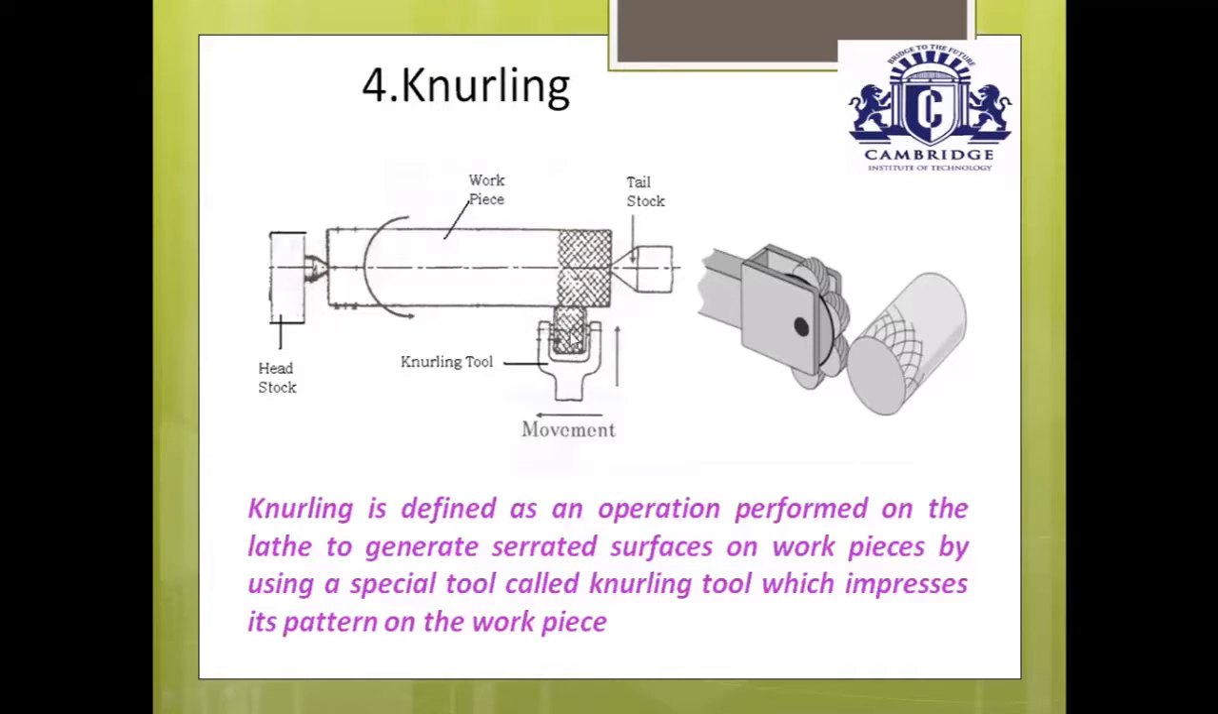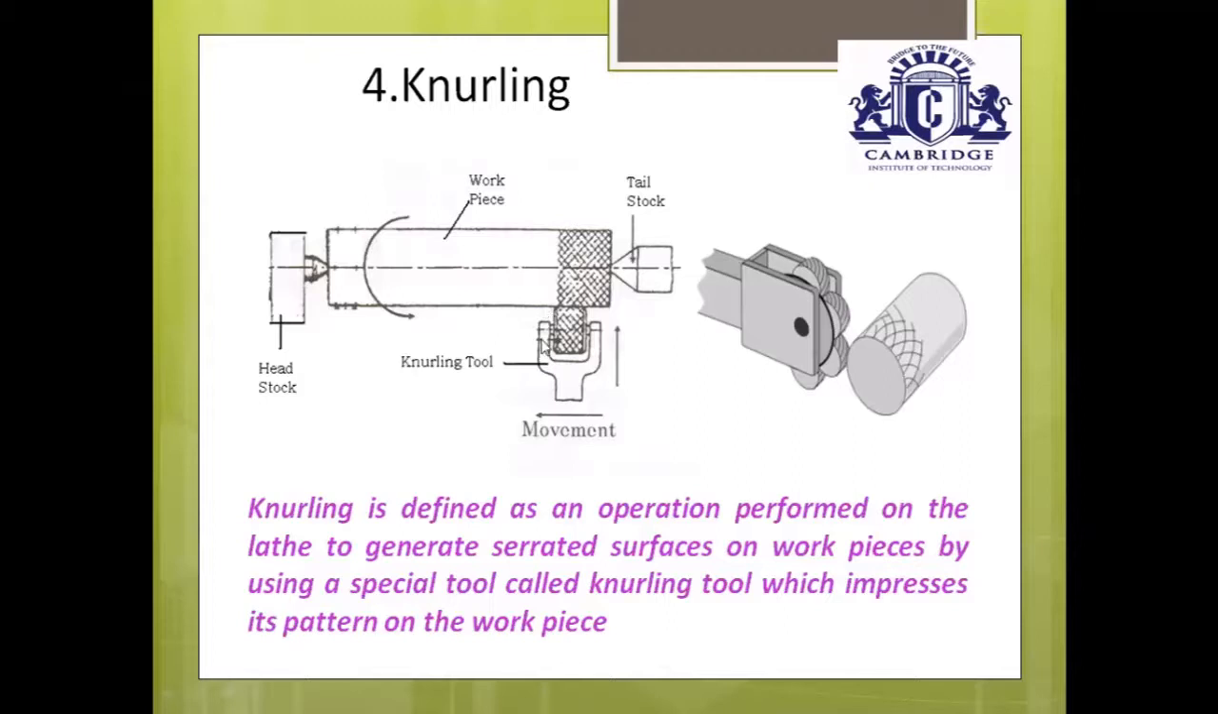Once you switch on the machine, the workpiece is continuously rotating. Move the knurling tool and give depth of indentation, either 0.1 or 0.2 mm. Once you have given the depth of indentation, either 0.1 or 0.2 mm, move the knurling tool from its one end to the required length or surface of the workpiece.